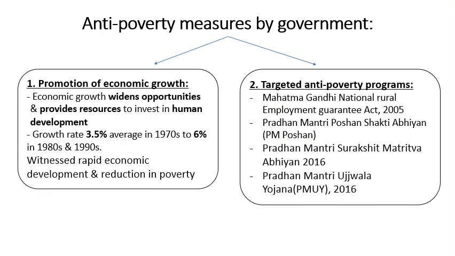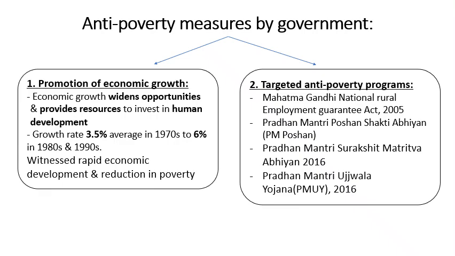What happens when the economy grows? You can see the growth rate, 3.5% average in the 1970s has gone to 6% in the 1980s and 1990s. It is a widespread rapid economic development and growth, due to which more and more resources were available to be invested in human resources, and reduction in poverty. So as and when the economy grows, there are more and more jobs for the people. More and more jobs means more and more income for the people. So that's how economic growth helps in indirectly improving the reduction of poverty in the country.